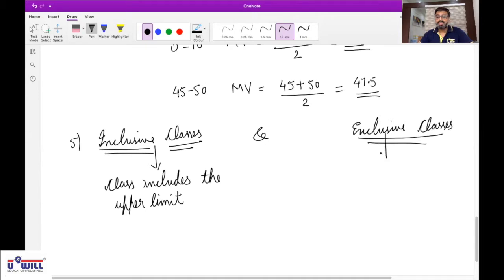And exclusive classes means the class excludes, means does not include, the upper limit.